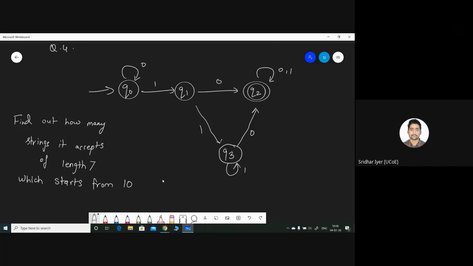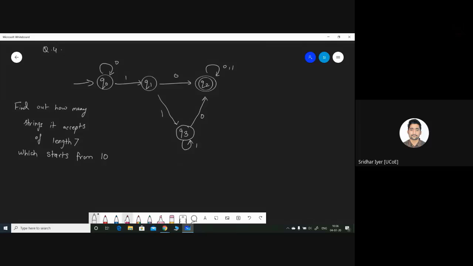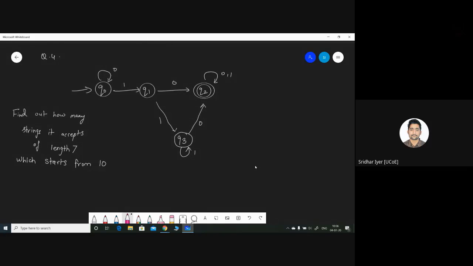So now, depending upon this logic, you need to find out how many strings it can accept of length 7, which starts from 10. Any idea how I could start with this problem? How I should proceed with the logic? 64. Okay, let me check.